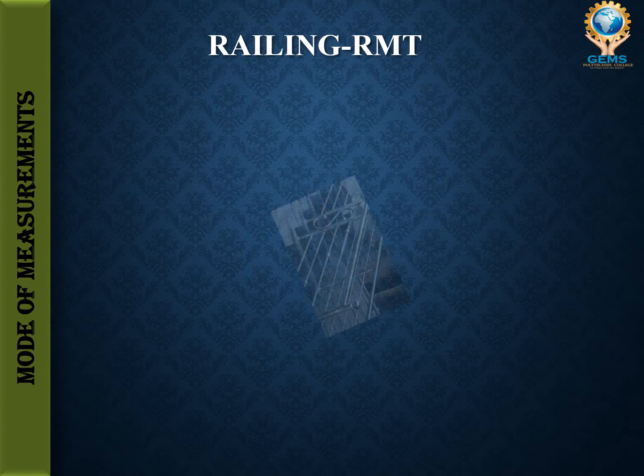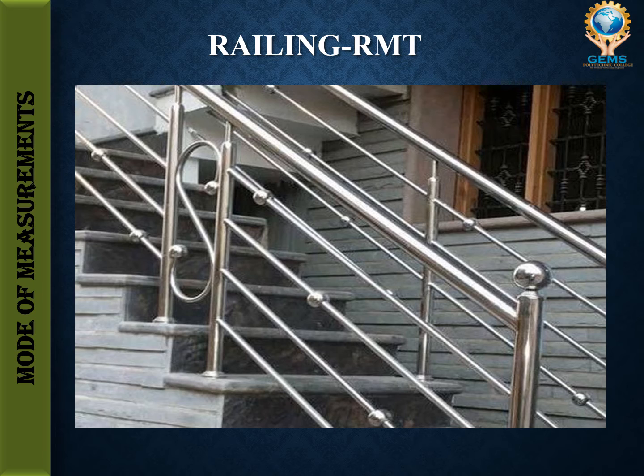Then the next one, railing. Railing is nothing but a fence or a barrier, which is designed to be grasped by the hand so as to provide stability and support. In the image itself you can clearly see, this is called railing. For stability purposes or for some support, we have this in our homes or on stairs. It will be measured in RMT.